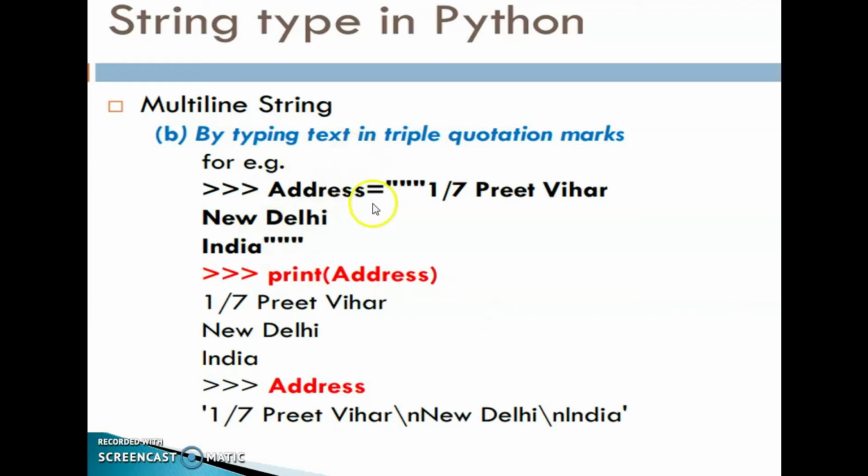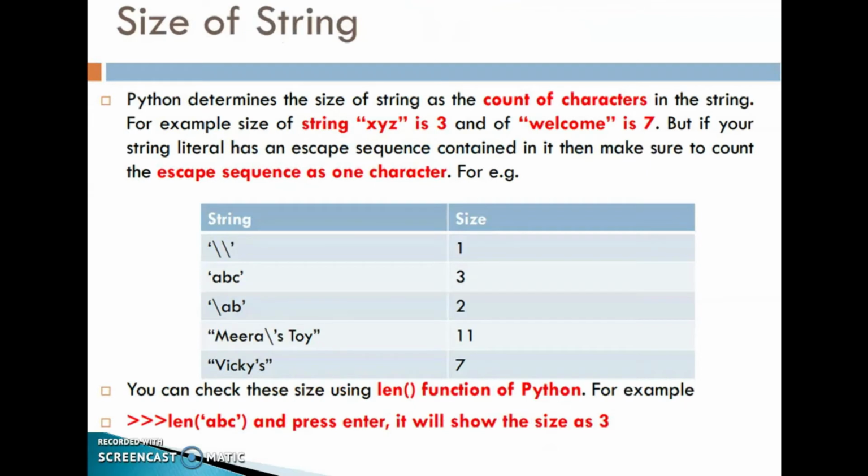For example, address is equal to triple quote, 1/7 Preet Vihar, next line New Delhi, next line India, then we close this triple quotation mark. Print address. We can see like this. Simply we are using this address. You can see like this, that is 1/7 Preet Vihar \n New Delhi \n India. \n is for new line, that's an escape character. We can see like this. Okay, clear?